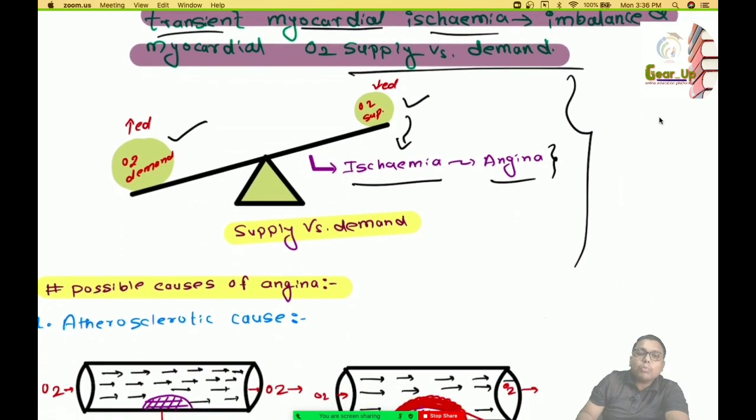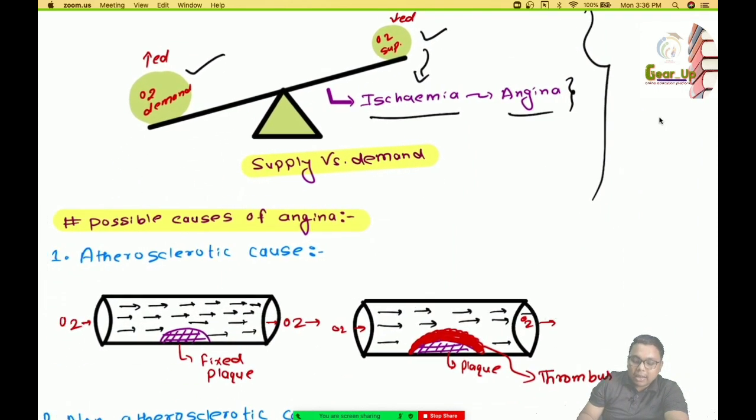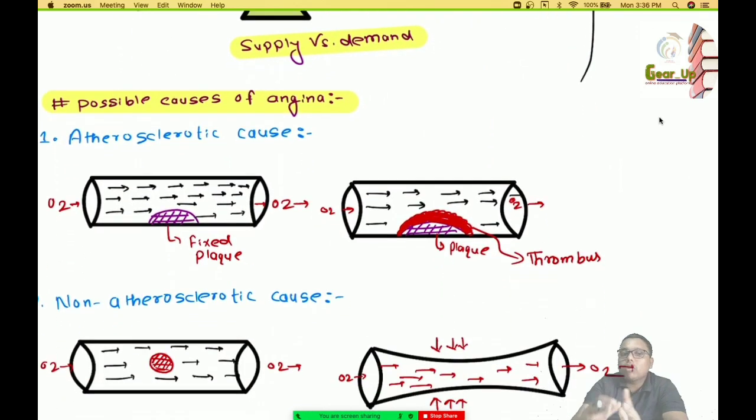Now coming to the possible causes of angina pectoris, we need to learn them, because once we know the causes of angina pectoris, we can treat the condition with drugs very easily. There are two possible causes of angina pectoris: number one is atherosclerotic cause and another one is non-atherosclerotic cause. Now what is atherosclerotic cause and what is non-atherosclerotic cause? We all know what an atherosclerotic plaque is.